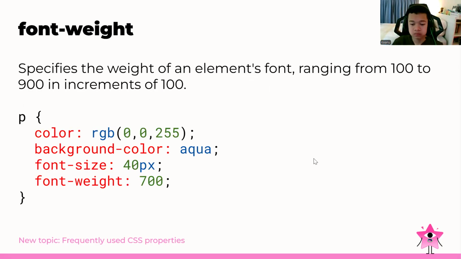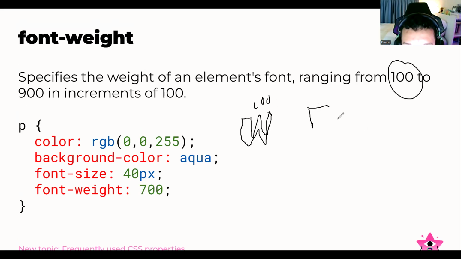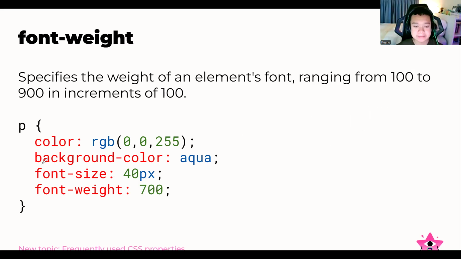And for the font weight, we can specify the weight of an element's font, ranging from 100 to 900 in increments of 100. Yes, so we can make it increment. What does weight mean, though? It will make it look more like this. Sorry, I will try to draw. Maybe we can say thickness, like, for the 200, maybe a bit thinner. Oh, thickness. Okay, likely the thickness.